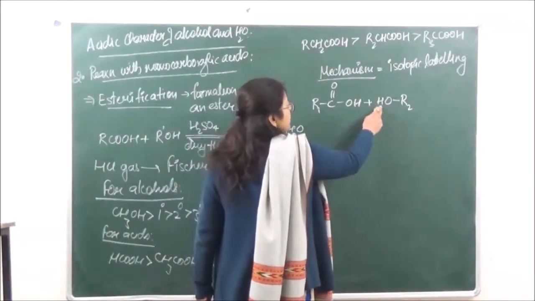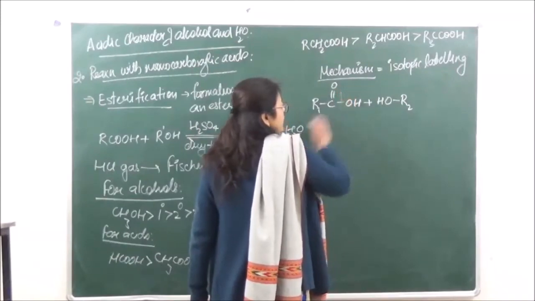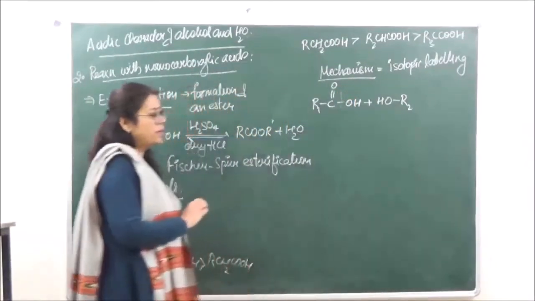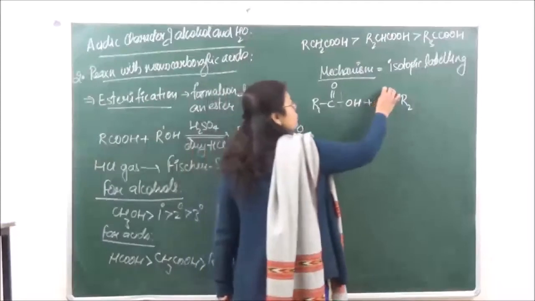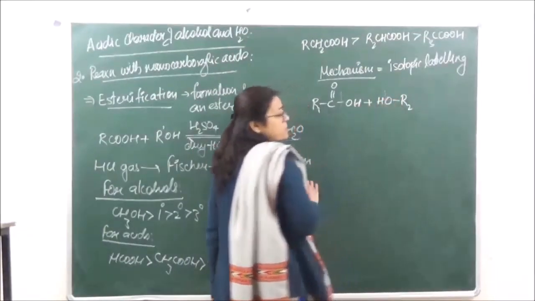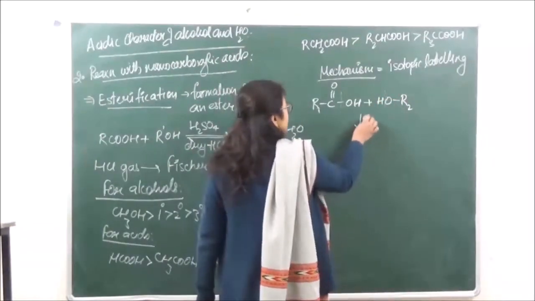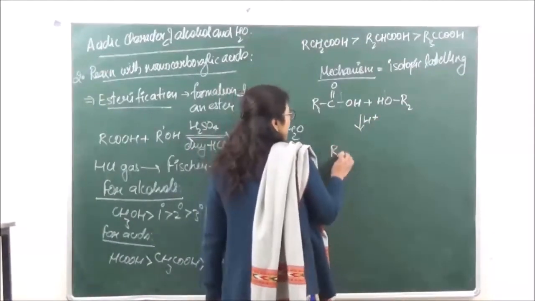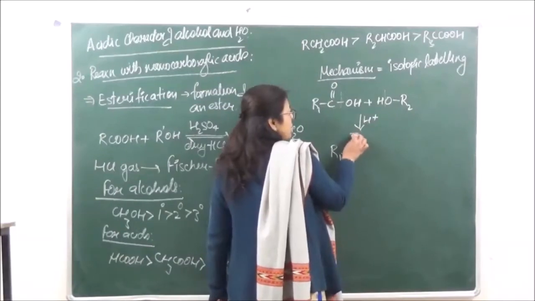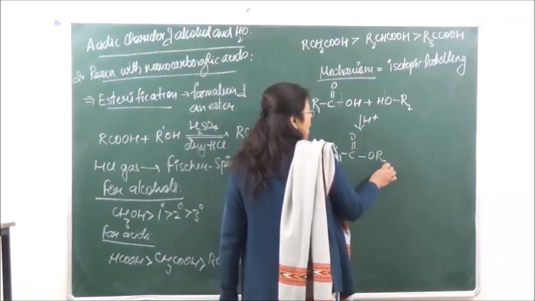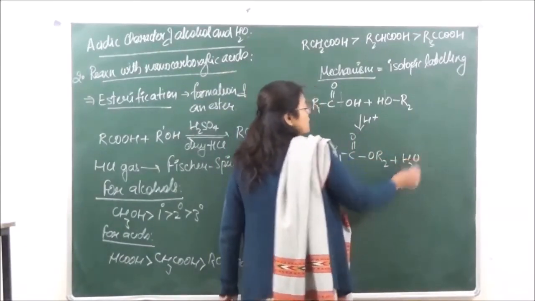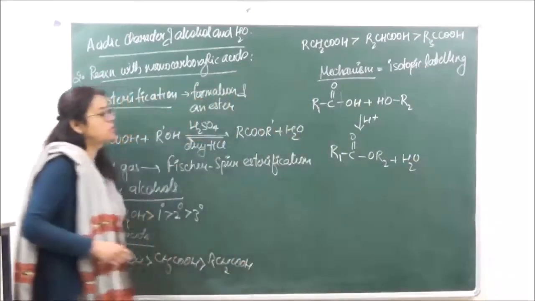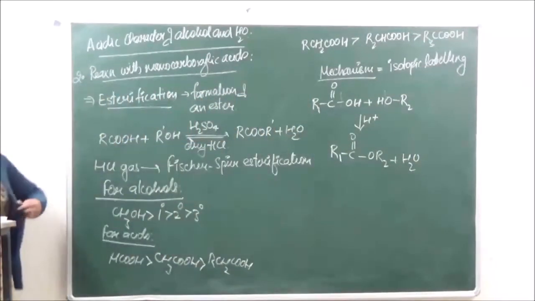So over here the cleavage of the bond will take place from here, and in the alcohol the cleavage of the bond will take place from here, such that the product in presence of an acidic medium is R1C double bond O R2 plus water.